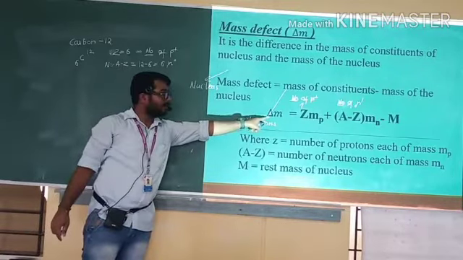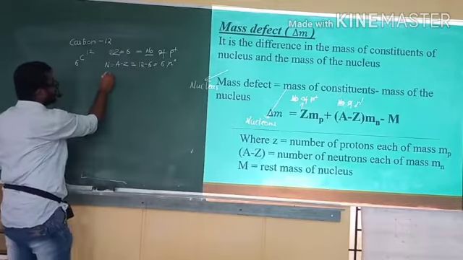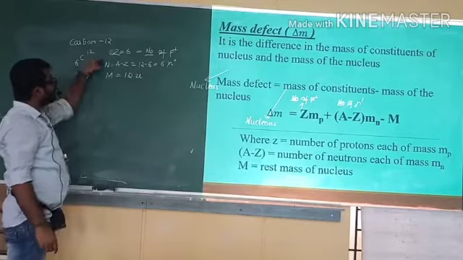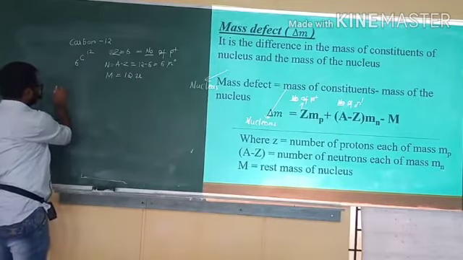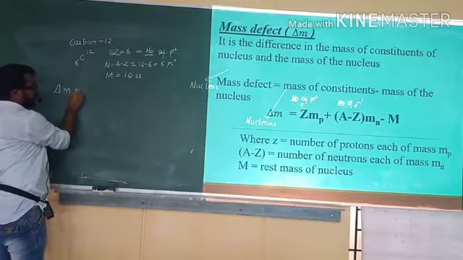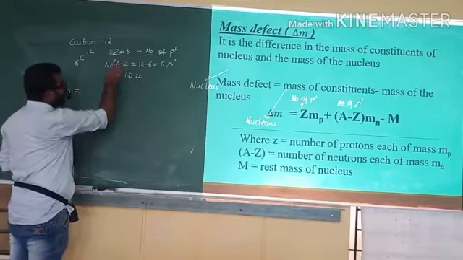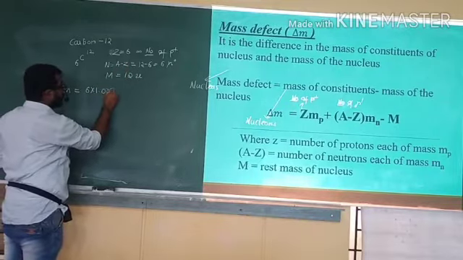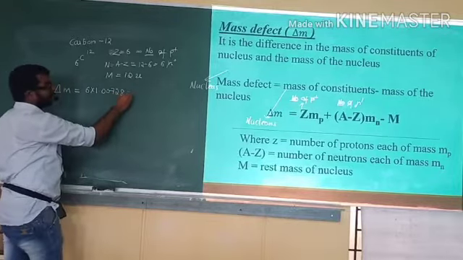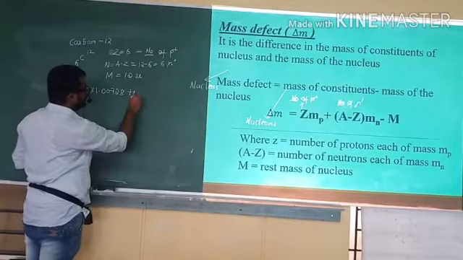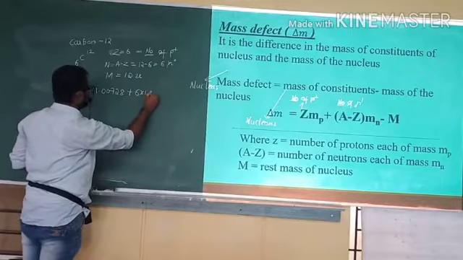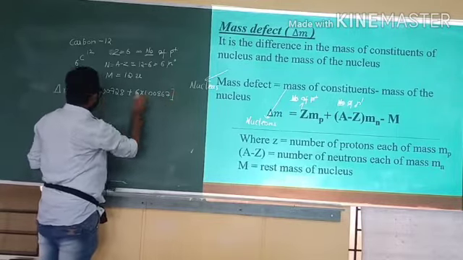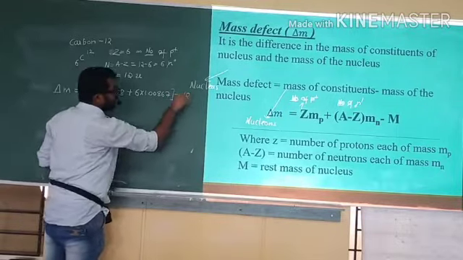The mass of the nucleus M is equal to 12 u. The mass of the carbon 12 nucleus is 12 u. Therefore the mass defect can be calculated: delta m is equal to 6 into the mass of the proton, 1.00728, plus the number of neutrons, 6 into 1.00867, close the bracket, minus 12.